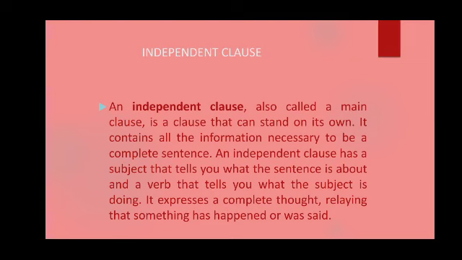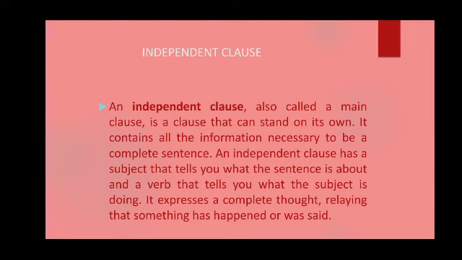It will have its own meaning. It can stand on its own. Again, I will say a clause has its own subject and a verb. So, one part of clause is independent clause. Independent clause is also known as main clause or principal clause.